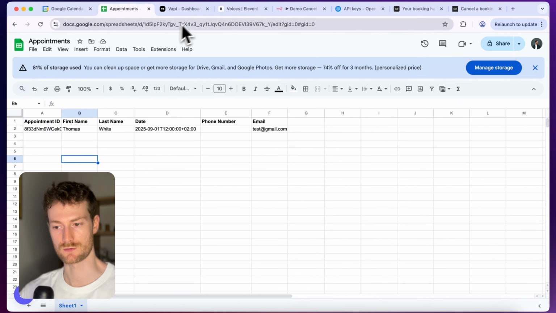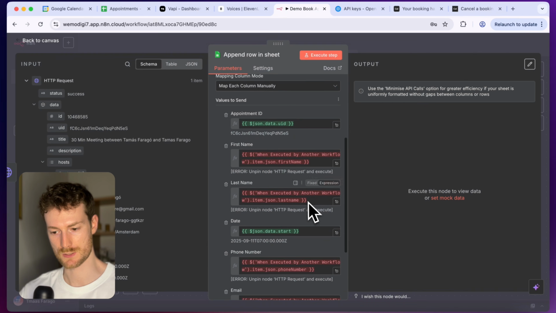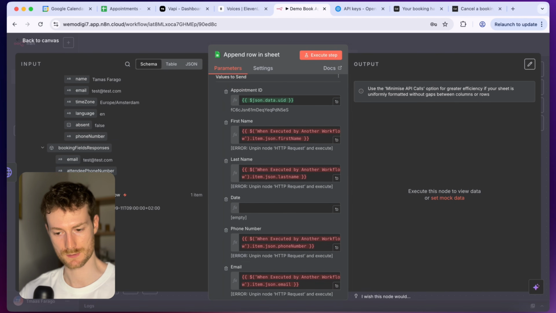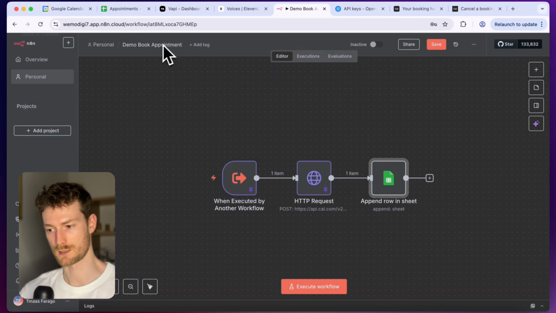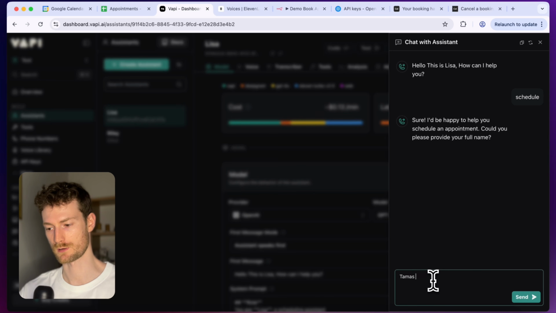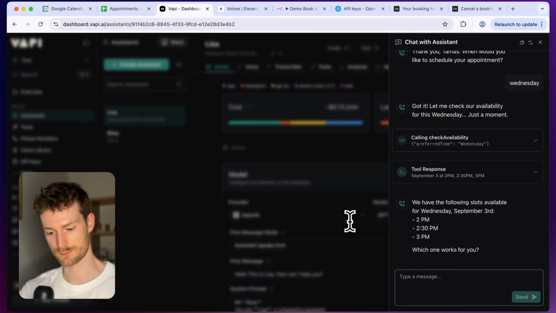And because Cal gives us the UTC date, I'm also going to go back to the book appointment workflow. And I'm going to switch the date to come from the first node, which will be the appointment start time. And I'm going to click on save. And let's try it out again. So let's restart the chat and let's say schedule. Also, I'm going to provide my name and let's say Wednesday. And let's select 3 p.m.